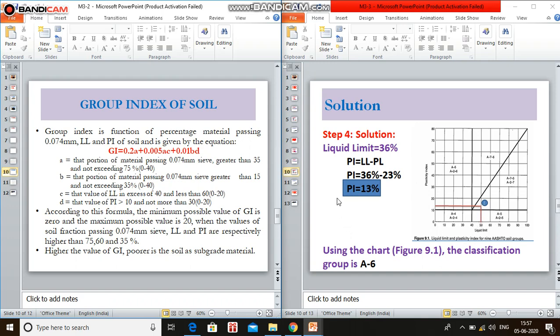From the graph, the liquid limit is 36%, less than 40, and the plasticity index is 13, greater than 10, so it belongs to the A6 group.